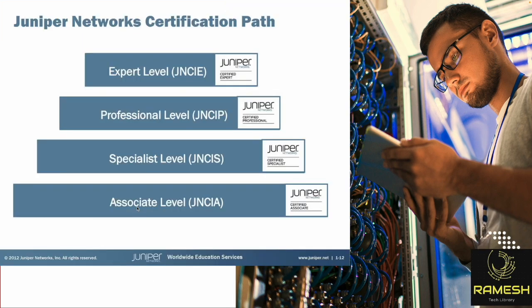And next, this is the career path: JNCIA, JNCIS, JNCIP, and JNCIE. JNCIA is an entry level certification. JNCIA and JNCIS are equal to CCNA. CCNA's cost is $300, around $370 with tax. For JNCIA, the cost is just $200, and you will get a 75% discount. It means you will get around $150 to $160 discount if you clear the examination, which is provided by Juniper Networks company only. I'll show you at the end of the session.